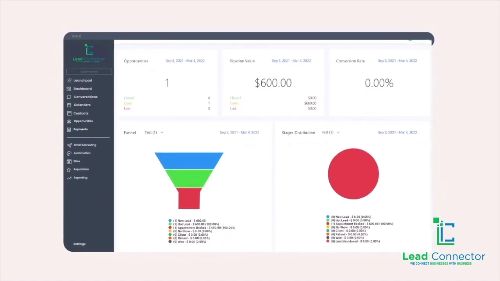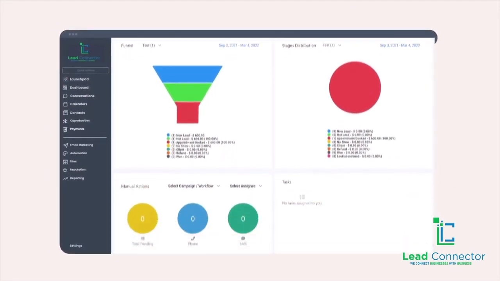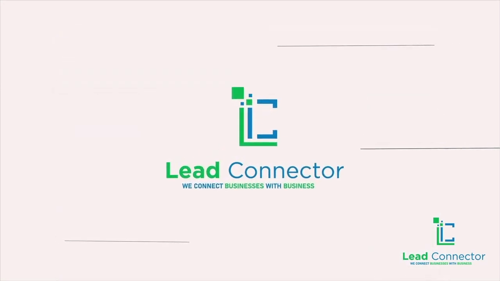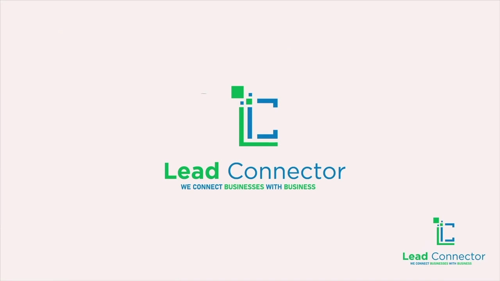Lead Connector CRM is truly the ultimate all-in-one sales and marketing CRM built just for small businesses just like yours. Lead Connector CRM. Automate your business.